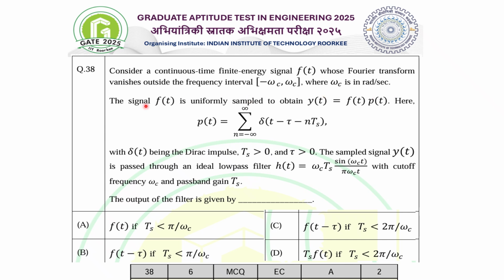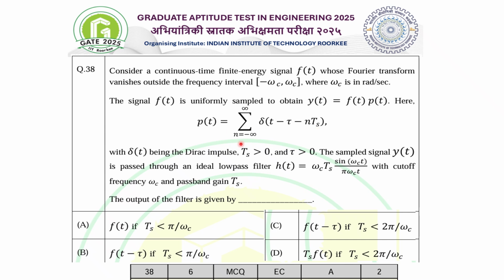Now how will it be sampled? The signal f(t) is uniformly sampled to obtain y(t). y(t) is the sampled signal. You sample using f(t) into p(t). What is this p(t)? p(t) is the pulse train. This pulse train is the impulse function, that is delta of t minus n Ts, where Ts is your sampling time period.